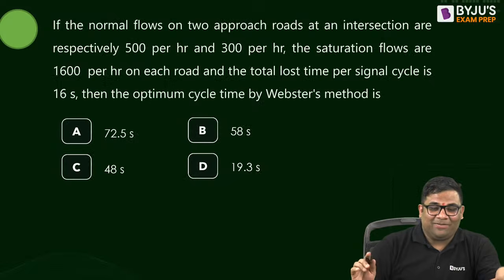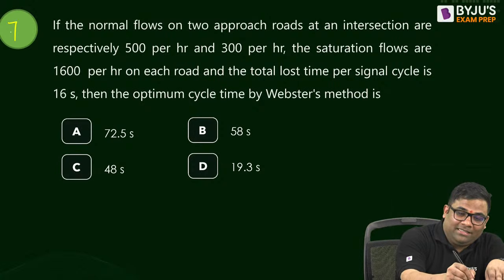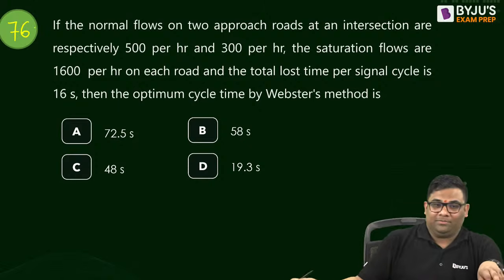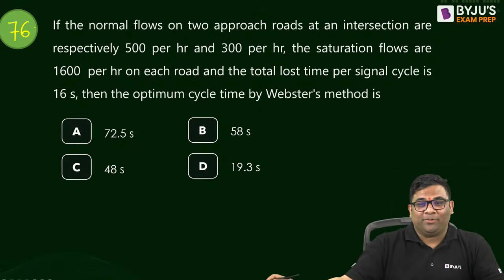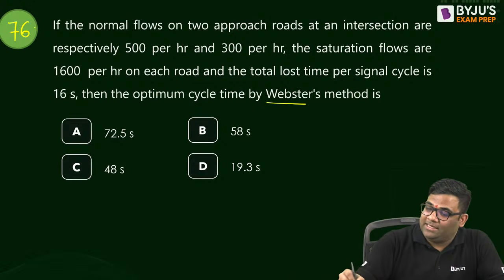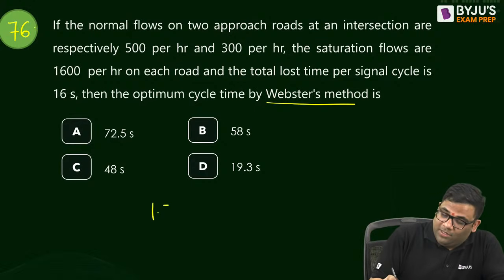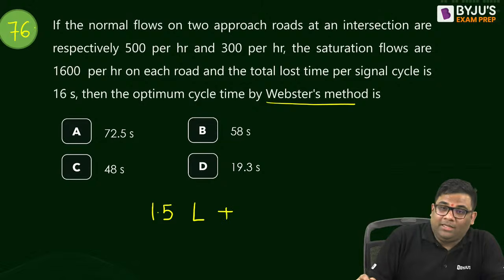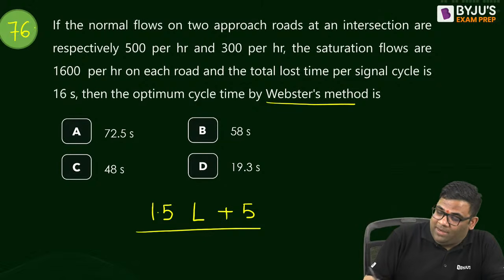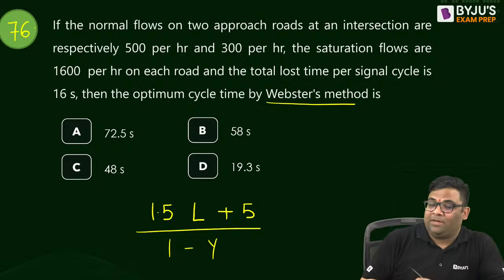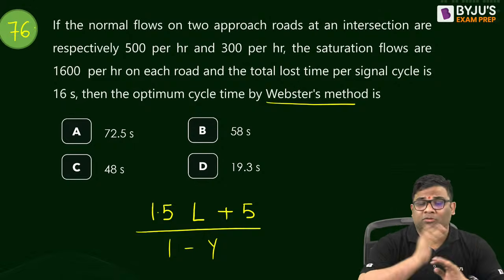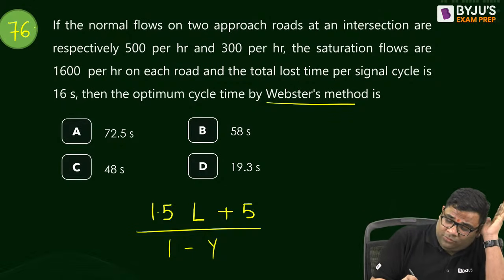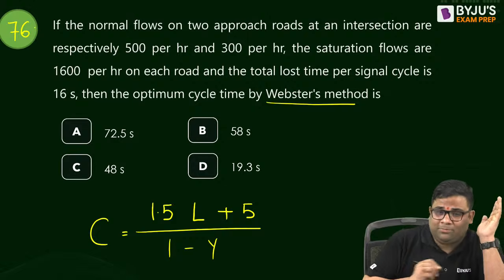Next, 76. 76 is a straightforward question from the Webster signal design. Directly, the formula is 1.5 into the lost time plus 5, by 1 minus the sum of critical flow ratios. Very straightforward. I am not solving this. You tell me what the cycle length is. Come on. Fast.